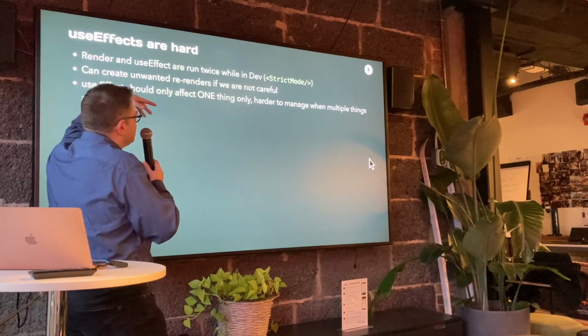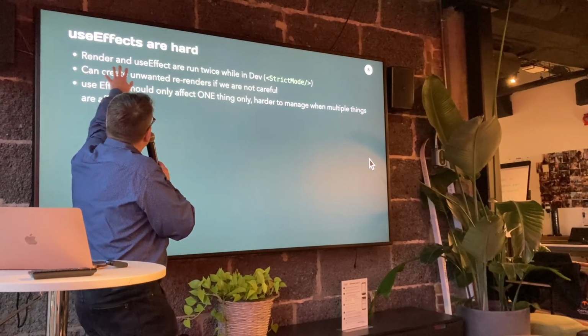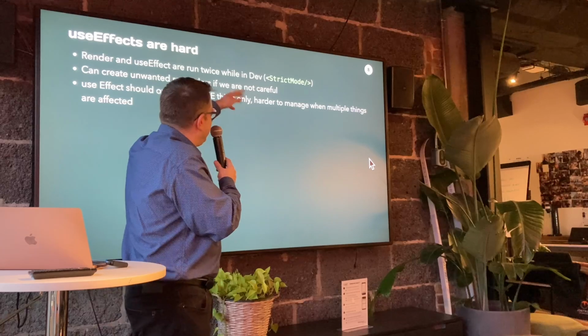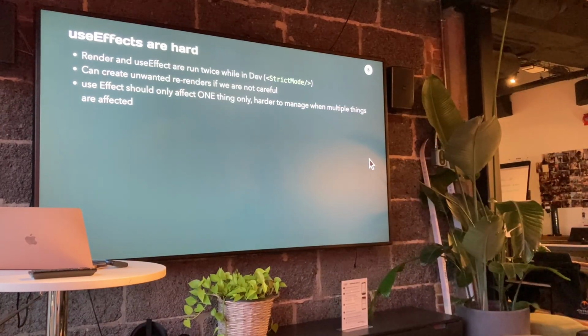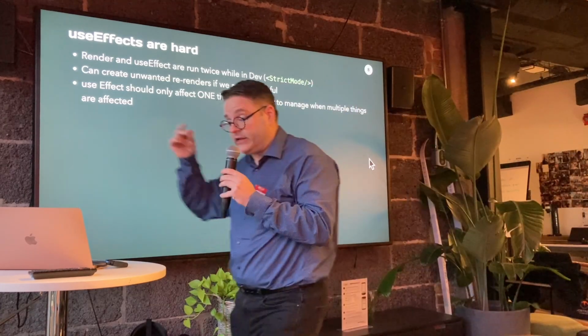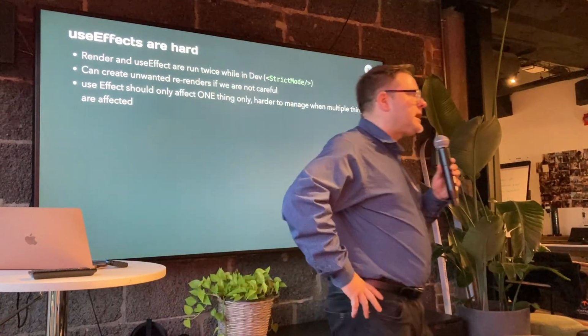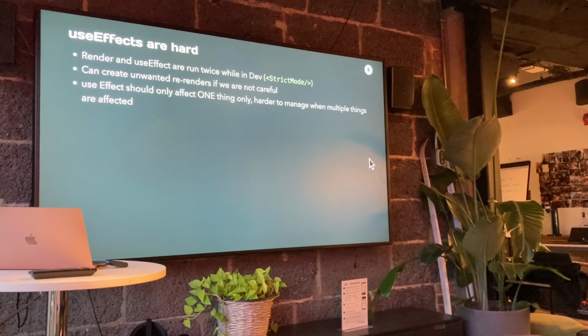Also, useEffects are hard because there are lots of rules, like renders and useEffect are run twice while in dev. There's something called strict mode. And they run twice because they want to allow us to detect if there's an unexpected side effect. If I see a total that's wrong, this should be 1, but it's 2. Well, probably the problem that I have is that I have a side effect. So running it twice means it's good because I can detect the side effect, but it's bad because sometimes I need to now deal with that bug.